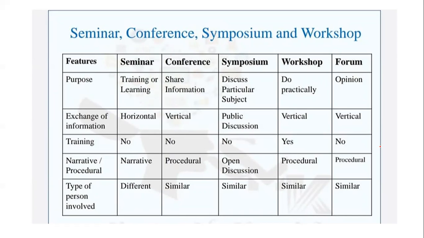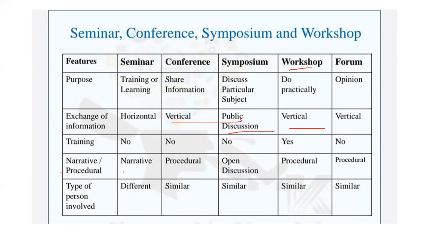Exchange of information: seminar is done at a horizontal level, but conference is done at a vertical level. Symposium is public discussion. Workshop is vertical. Forum is vertical. Training is only done in workshop; in none of the other aspects is training taken.